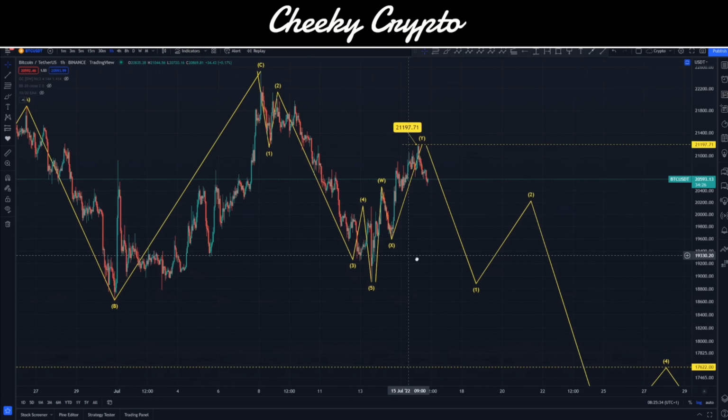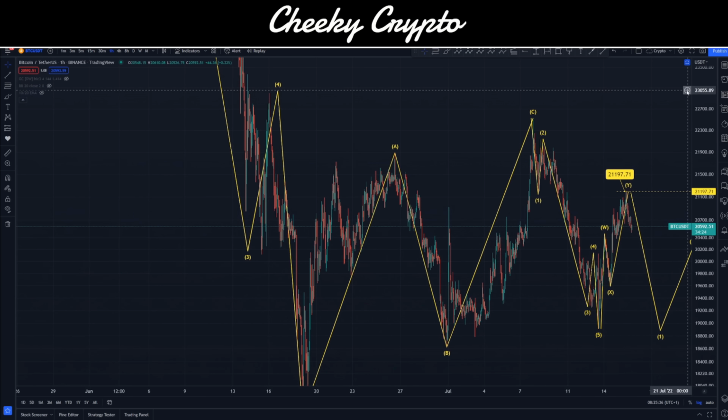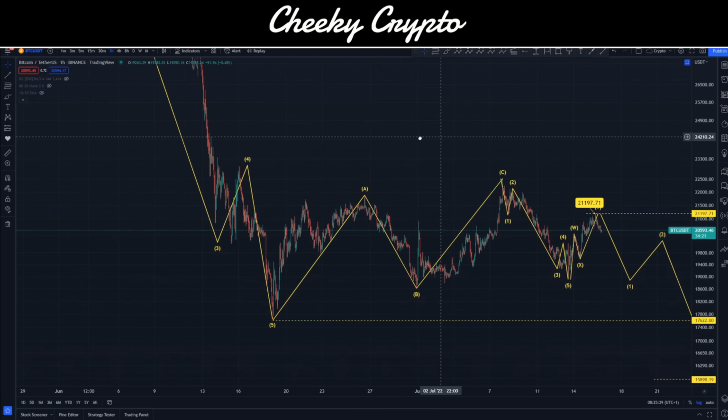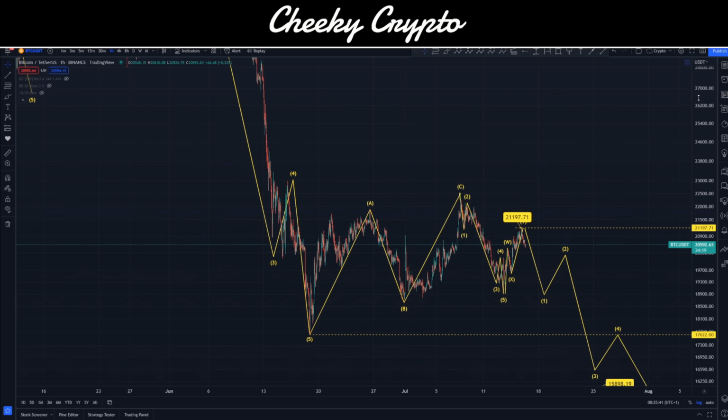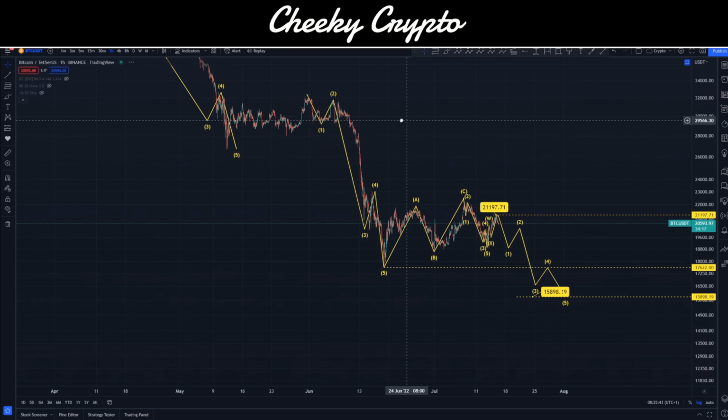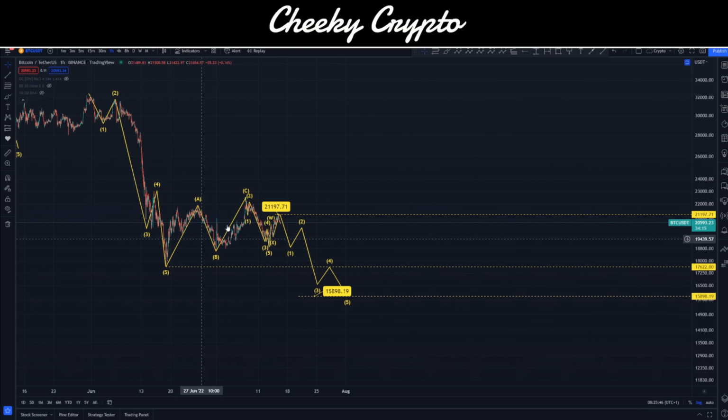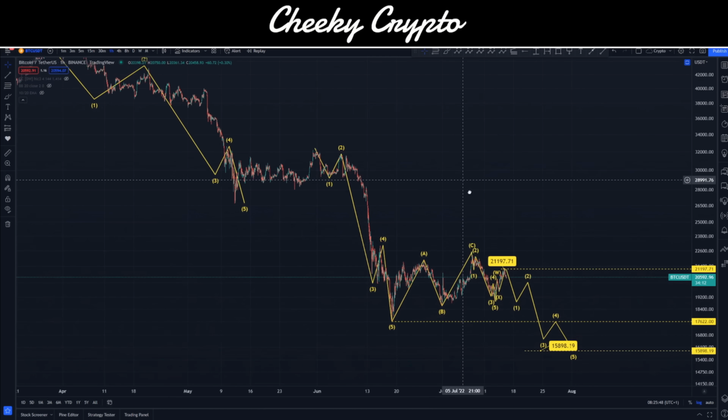That's what we spoke about yesterday. And essentially, if I bring this up and just bring this down slightly lower, let's see if I can get all of this in there, we go. So we have a five-wave drop here. We have a three-wave move up. We're looking for another final five-wave drop.